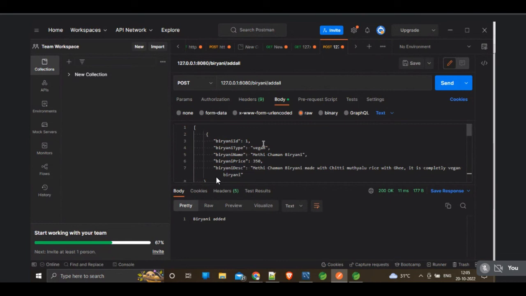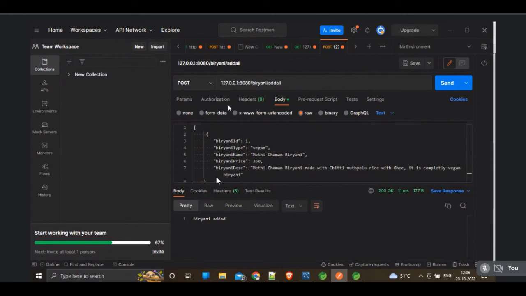We are not using SOAP APIs. If you are creating SOAP APIs, then you can work with the XML type of data. But here we are using REST APIs, so we have to create JSON format data to push into the database.